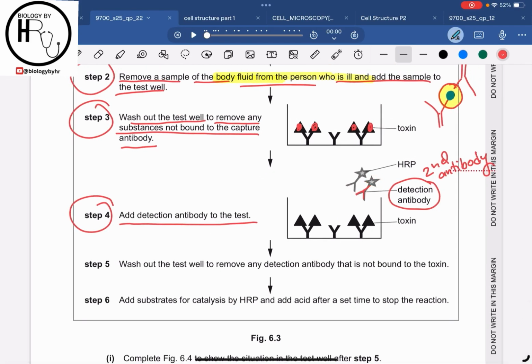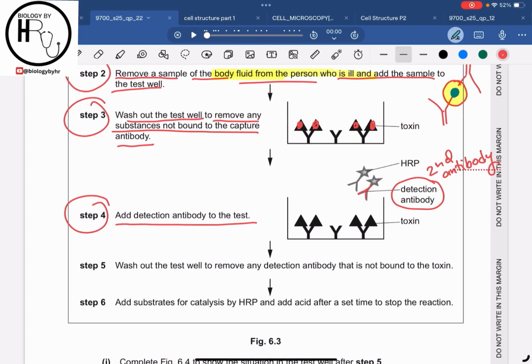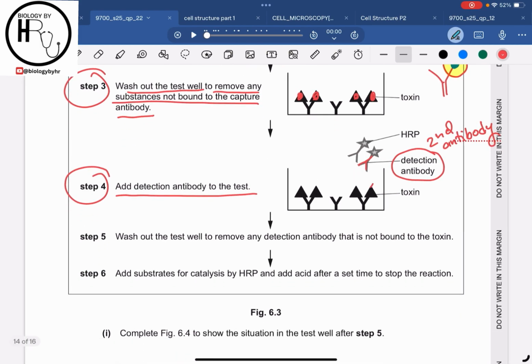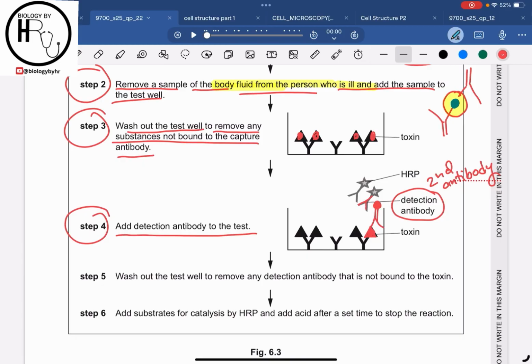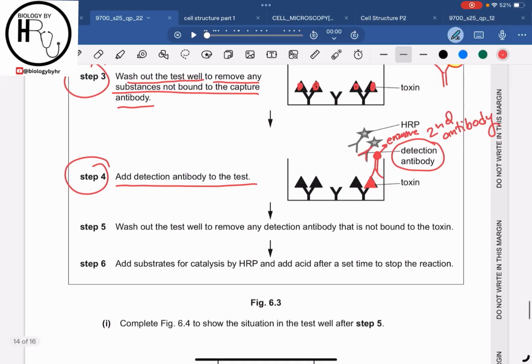So whatever detection antibody we are having, these antibodies are linked with an enzyme, right? The detection antibody will come and bind to the toxin. Over here, this is the enzyme HRP which I am showing, right? It will bind to the toxin, and then step 5 is to wash out the test well to remove any detection antibody that is not bound to the toxin.